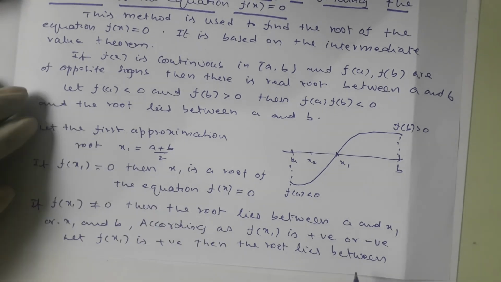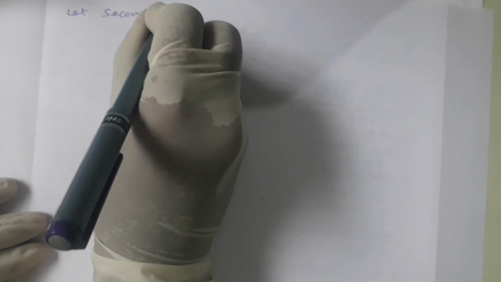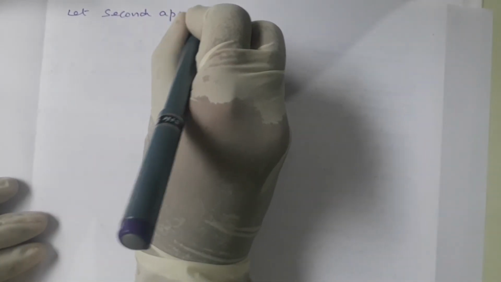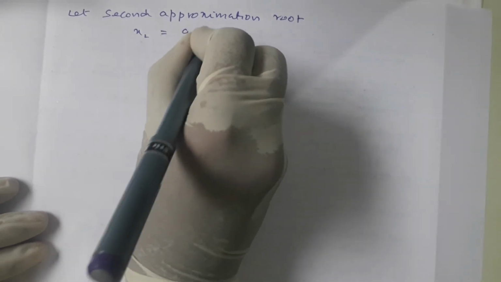Let the second approximate root x2 is equal to a plus x1 by 2.